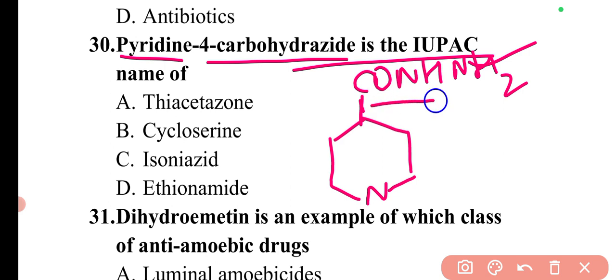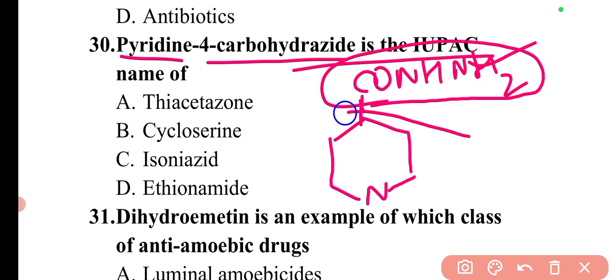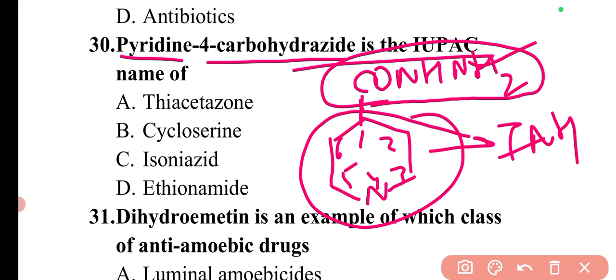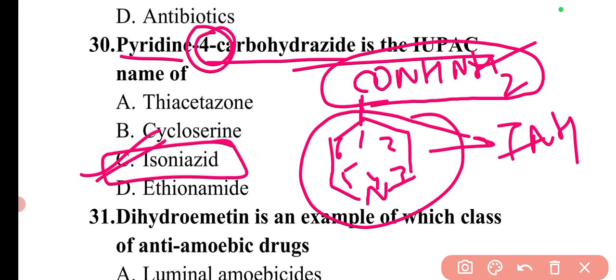So this is the carbohydrazide, and this is the pyridine, numbering 1, 2, 3, 4, 5, 6. This will be the numbering system. So at the fourth position, it will be the carbohydrazide, or we can say 4 pyridine carboxylic acid hydrazide. So this is the IUPAC name of isoniazid. So here option C will be the correct answer. You need to remember the position in this only.